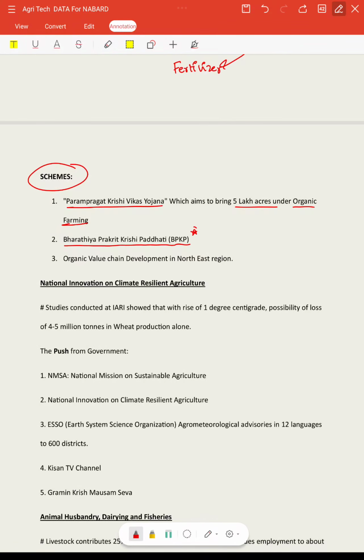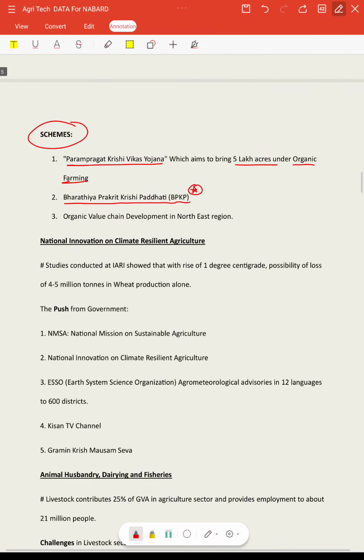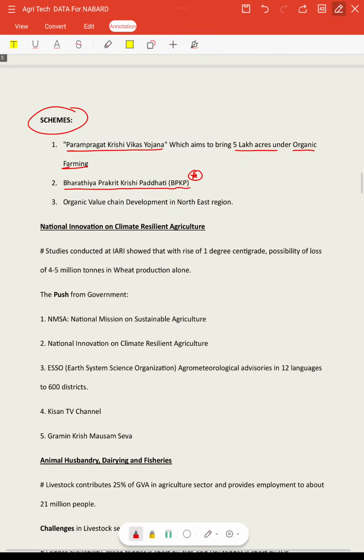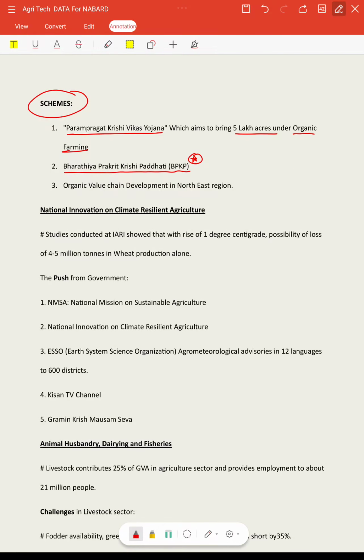So this is also one more. Prakritik means natural, Krishi means farming, Paddhati means method, right? So Bharatiya Prakritik Krishi Paddhati is also another important program launched by the government to promote organic farming and organic value chain development in the Northeast region. So this is another tailored program to increase organic farming in the northeastern region.